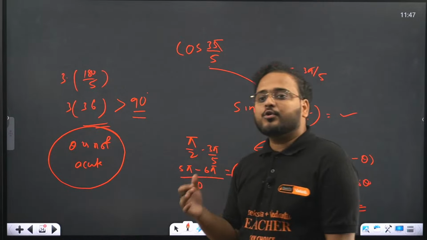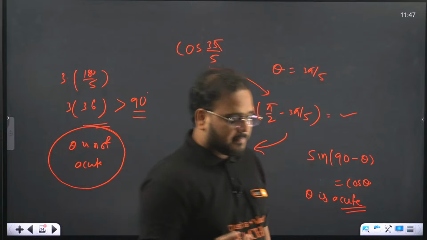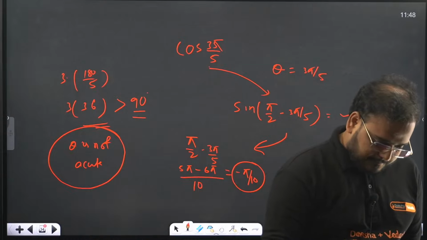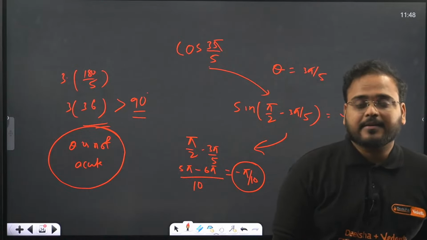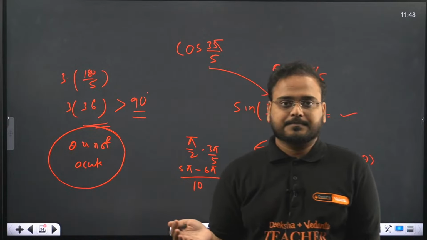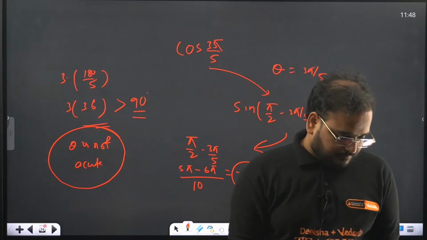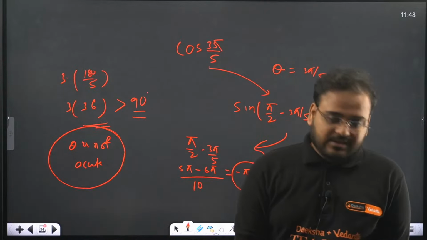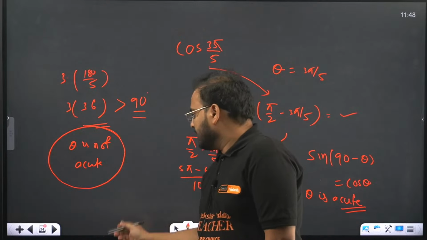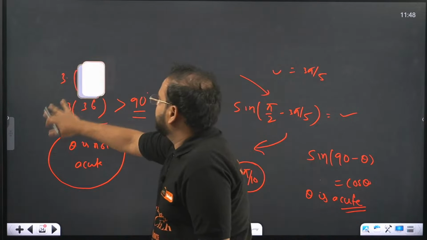So try to use the quadrant rule. Correct. Got it? I hope this is clear now. Okay, so Ritik, I've cleared it out now. All right.